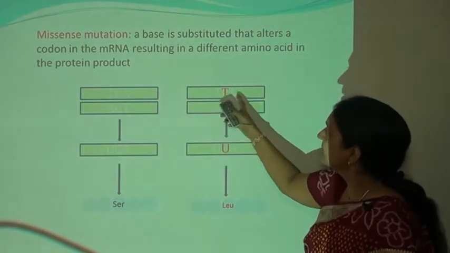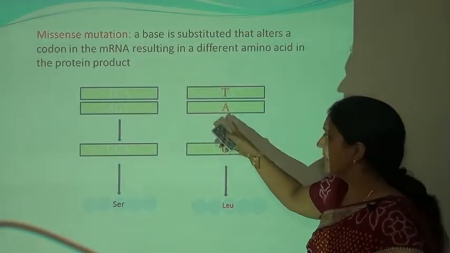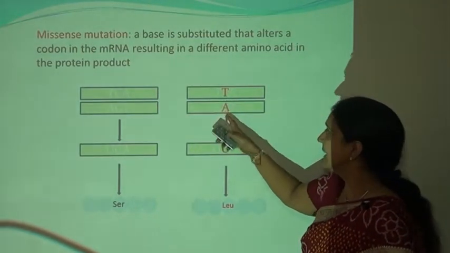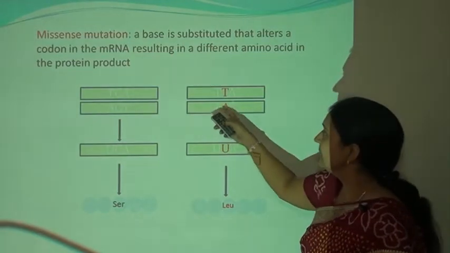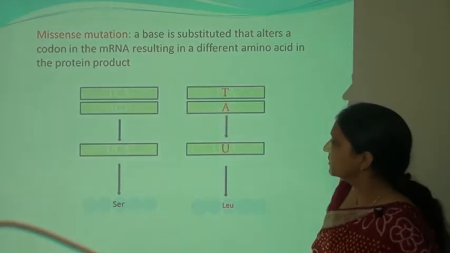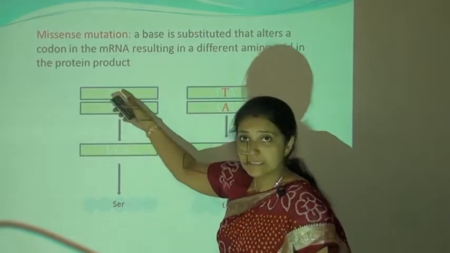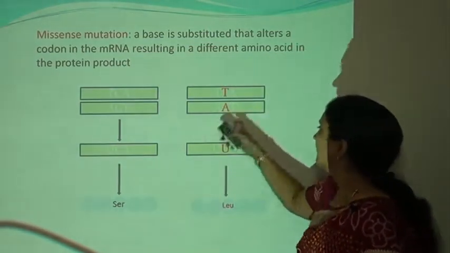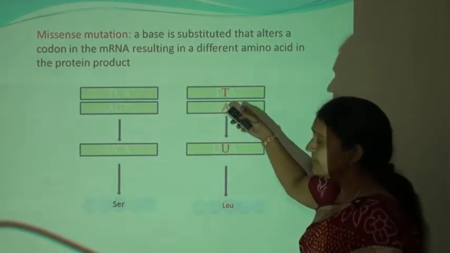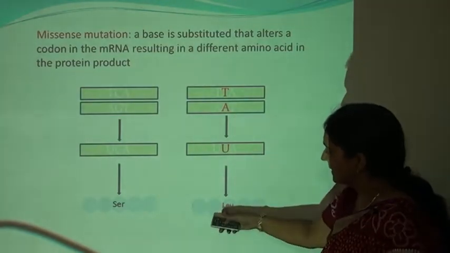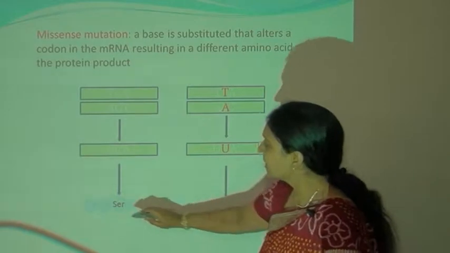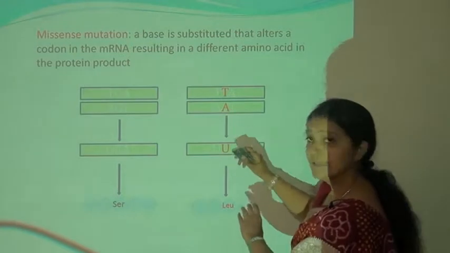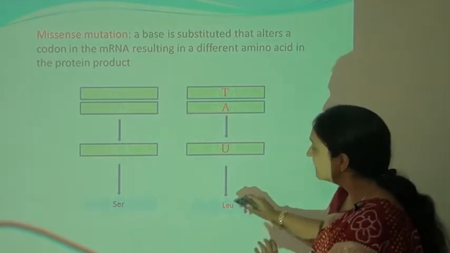Here you can see some mutation. The mutation is marked in red color. Here C is replaced by the T. So if here is the T, then obviously the T will bind with the A with the double bond. The codon formed from the original nucleotide sequence is UCA, and it codes for the serine amino acid, and the mutated sequence produces the codon UUA, that is the leucine amino acid. So this is the normal amino acid, and this is the missensed amino acid, where the codon has sensed the wrong amino acid.